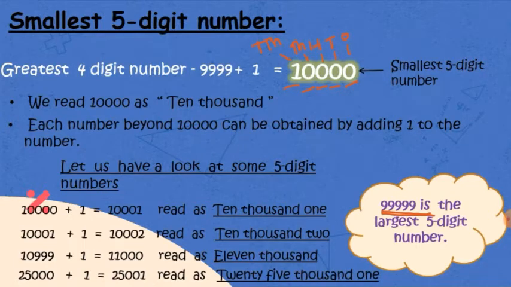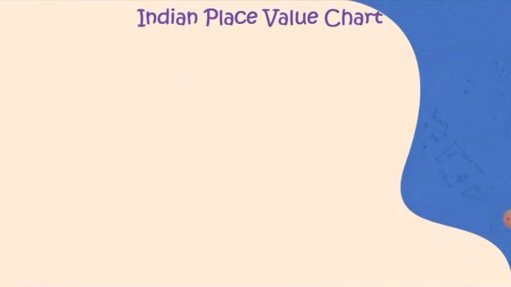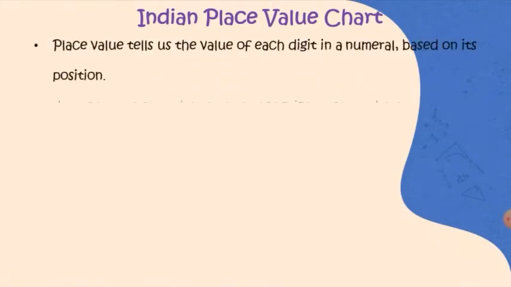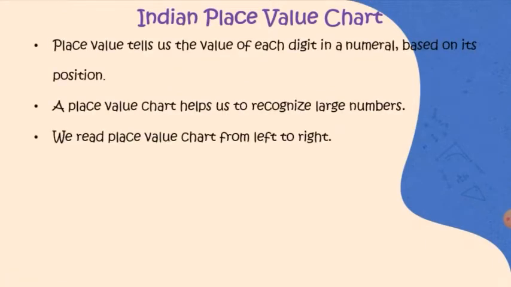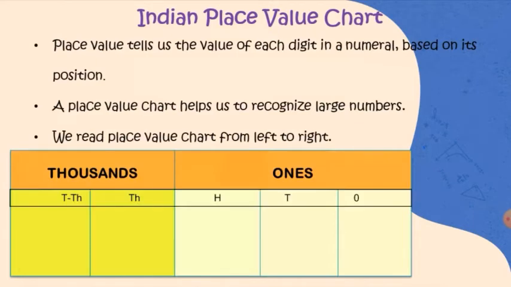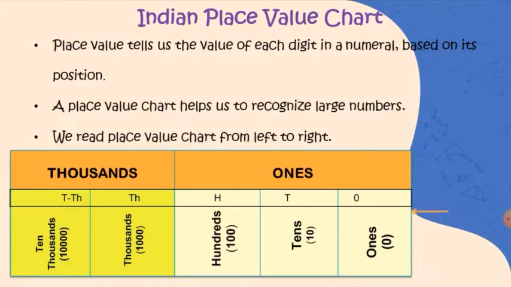Okay, but you must be wondering how I am reading such big numbers. So we have a place value chart which makes it easy for us to read and write the numbers. Let me show you a place value chart, which is divided into periods and places. We are going to place the values of a 5-digit number in this place value chart.